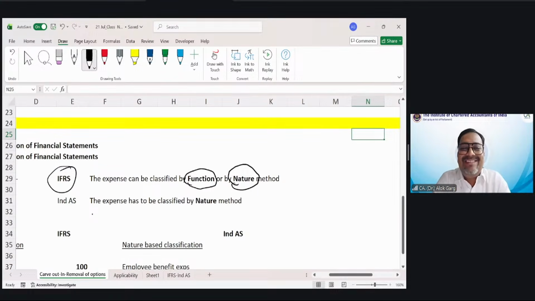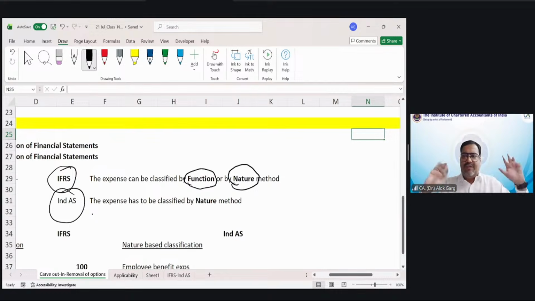We'll discuss. But IFRS has given you two choices. IFRS says that if you have to present your expenses in the P&L, please categorize either by function method or by nature method. But Ind AS says, no.